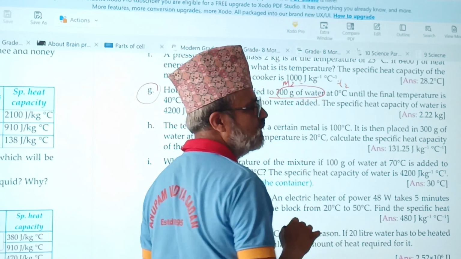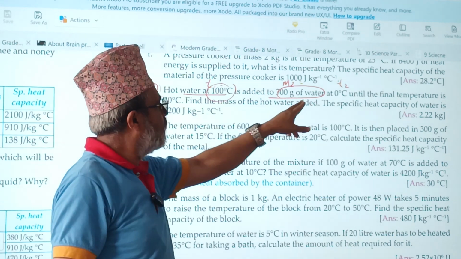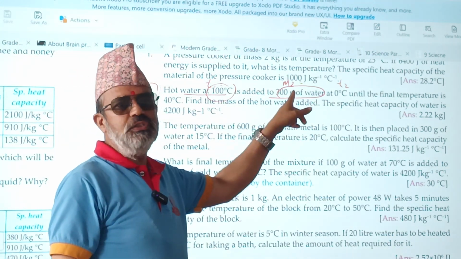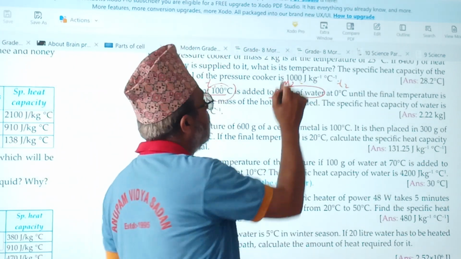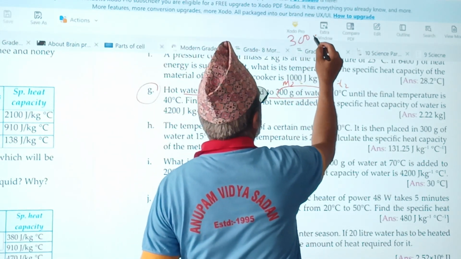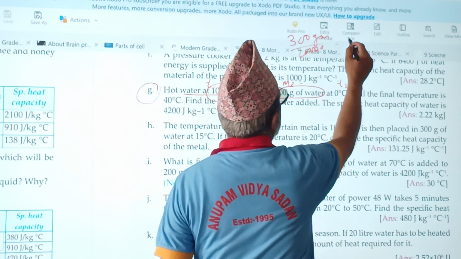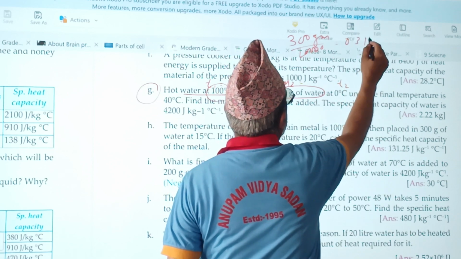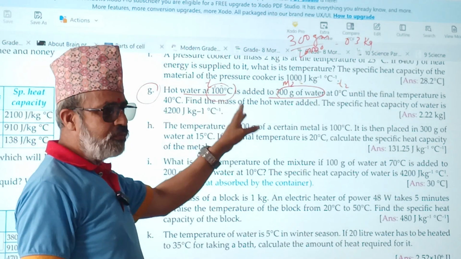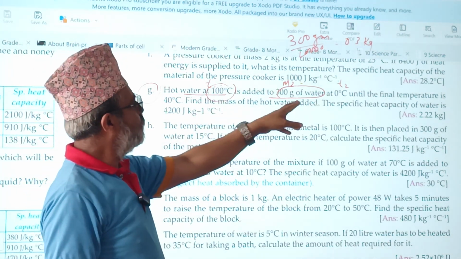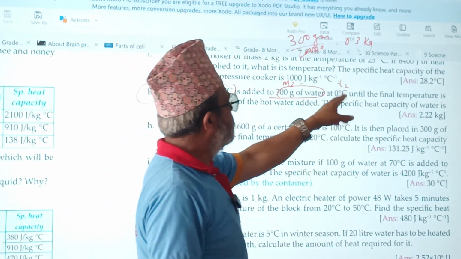M2 is 300. Why M2? Because the hot water is added to 300 gram of water, so this is M2. But mass should be in kg. If it is given as 300 gram, you divide by 1000, then it comes 0.3 kg. Understood or not? So here T1 is 100 degrees centigrade, M2 is 0.3 kg, T2 is 0 degrees centigrade.